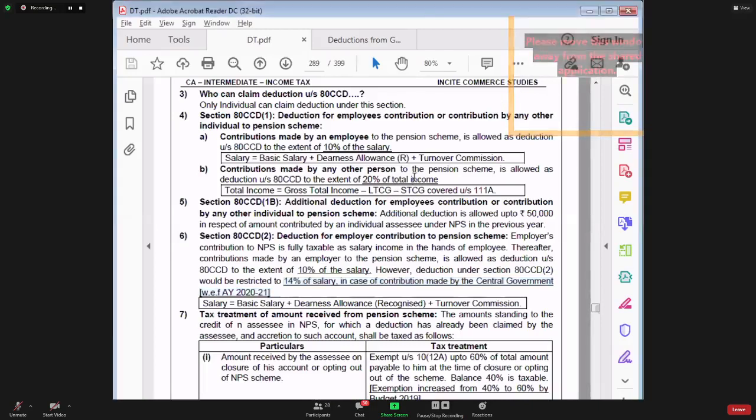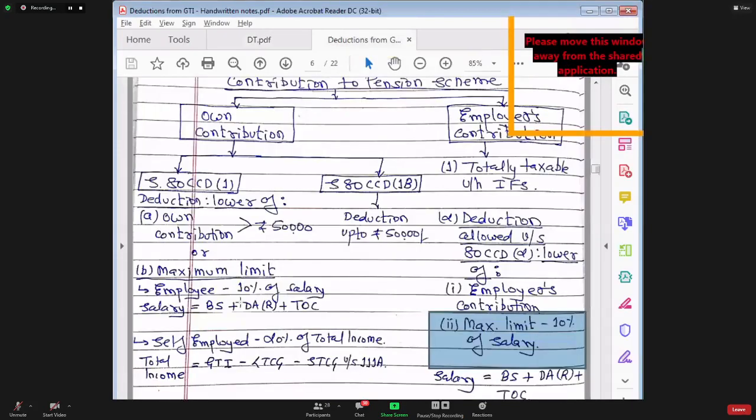Sarvana is asking me, sir, will the employee also contribute 14%? The employee can contribute 14%. If he wants to contribute less, he will contribute less. But generally, everyone is contributing 10% only, because for employees, the contribution deduction is restricted to 10% of salary.